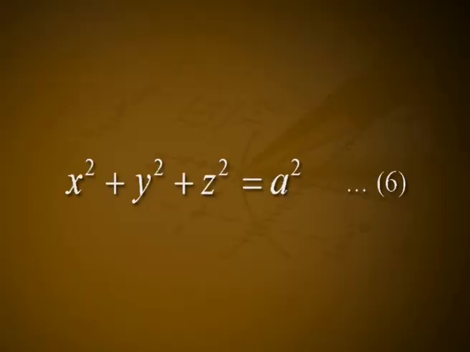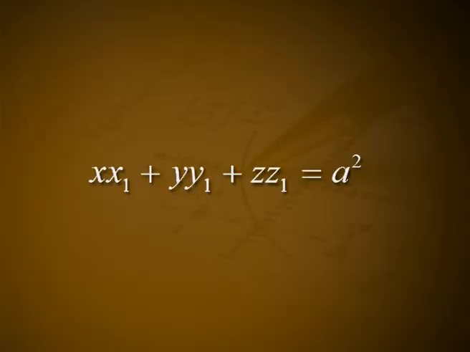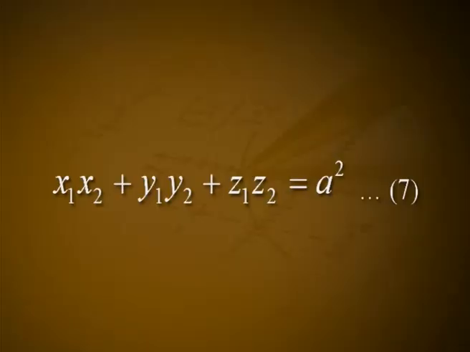Let the equation of sphere be x² + y² + z² = a², equation 6. Let P and Q be (x1, y1, z1) and (x2, y2, z2) respectively. The polar plane of P, x x1 + y y1 + z z1 = a², will pass through Q if x1 x2 + y1 y2 + z1 z2 = a².